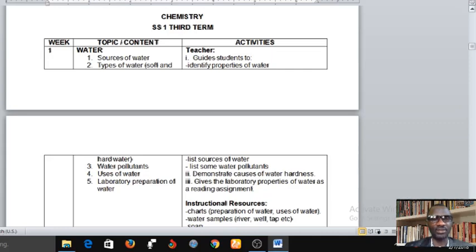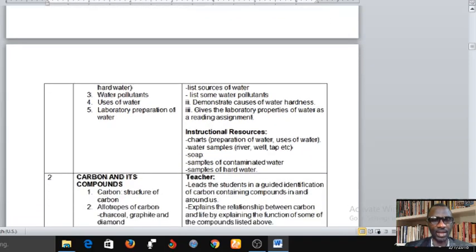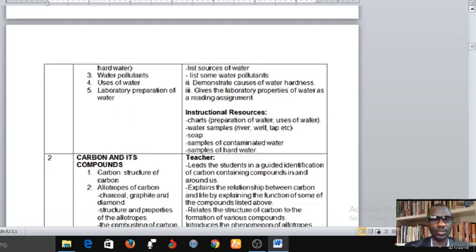Here you have soft and hard water. Then you have water pollutants. What are the things that pollute your water? Then uses of water. Then laboratory preparation of water. So these are the things we're going to be studying in third term SS1, week 1. And now let's go to week 2.